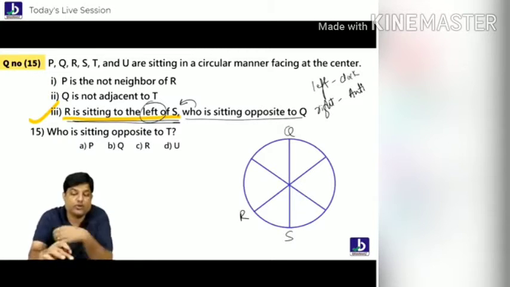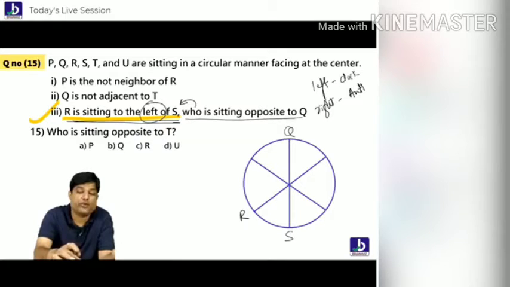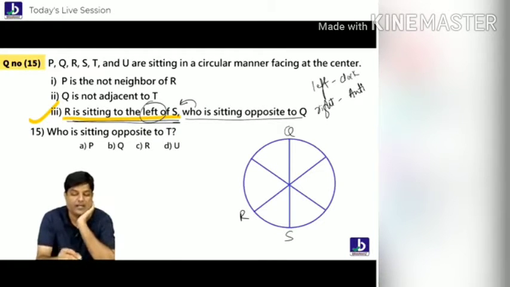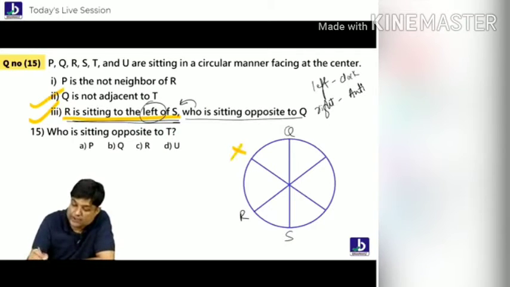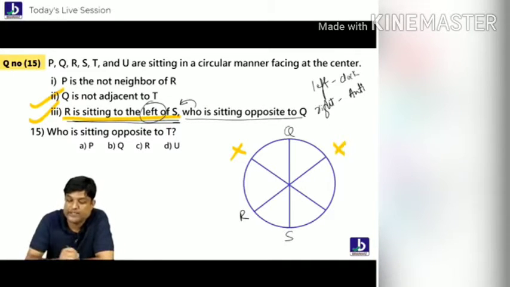Let me just try to go with the second point here. In the second point, Q is not adjacent to T. So here Q is not adjacent to T. So T cannot be here. T cannot be here because T and Q cannot be adjacent to each other. Following everybody? So this place has to go with T. Hope you have understood this.